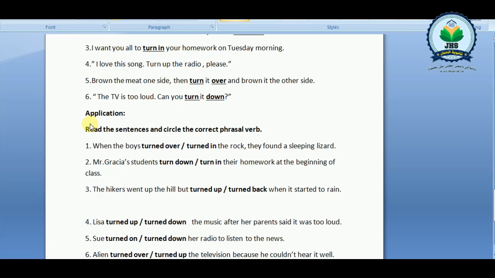Now it's time to test your knowledge. Here is an application. Read the sentences and circle the correct phrasal verb. Number 1. When the boys turned over or turned in the rock, they found a sleeping lizard. So when they turned over or turned in the rock. Number 2. Mr. Grass's students turned down or turned in their homework at the beginning of the class. So the students turned down or turned in their homework.